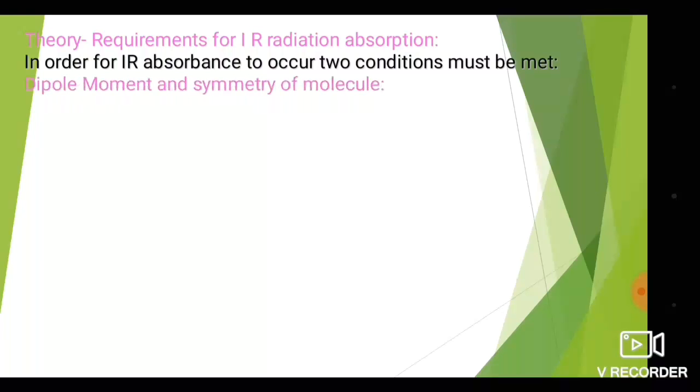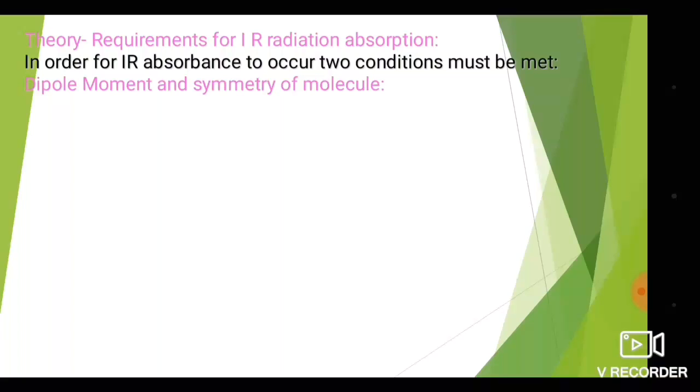Which are these conditions? The first condition is the dipole moment and symmetry of the molecule. What is the relationship between symmetry and dipole moment? Symmetry and dipole moments are interrelated with each other, because the dipole moment is inversely proportional to the symmetry.